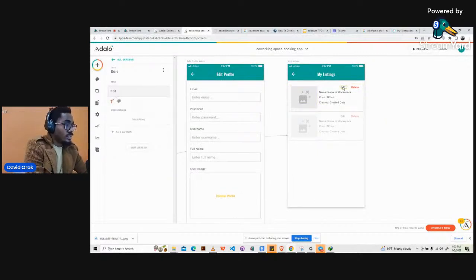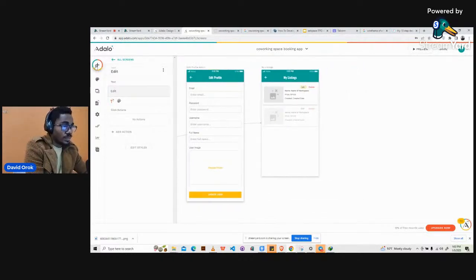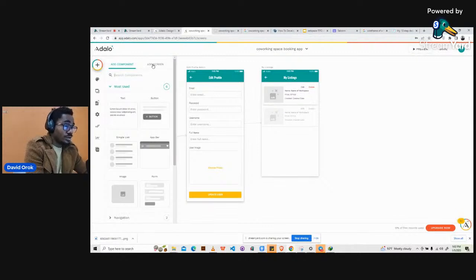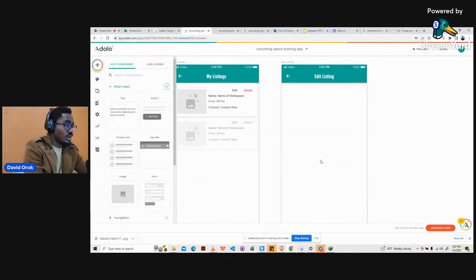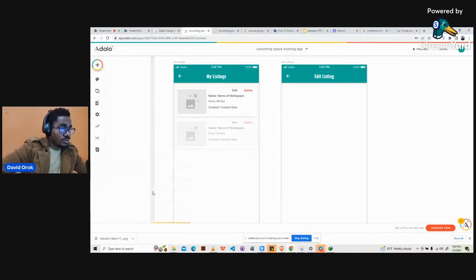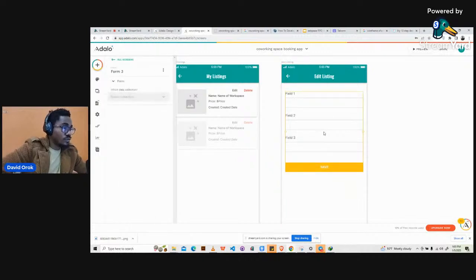I'll click on the edit button, and this edit button is supposed to take us to another form. So I'll click here, another screen, sorry, and add a new screen that is called edit listing. Yeah, something like this, edit listing. So with this now, I have edit listing, and then I need to edit the things that are here. I need it to be a form to bring out the things that are in the database. I have to use a form. Okay, so I have it like this.